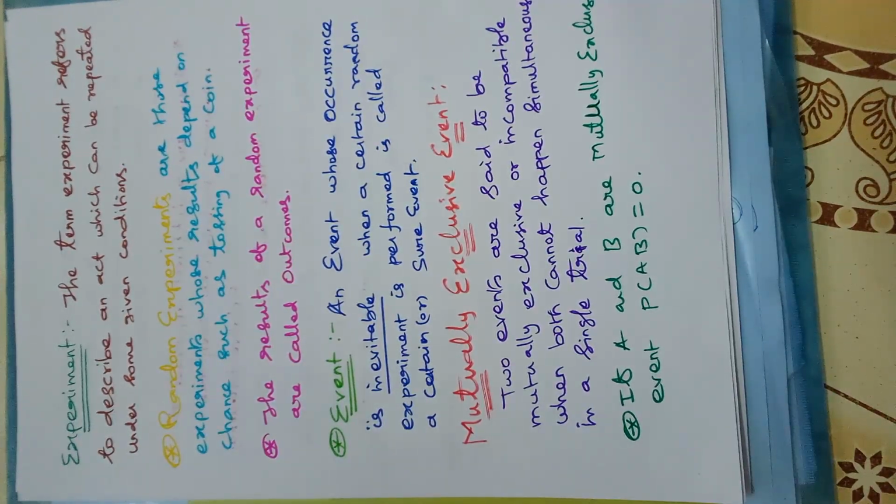We will see examples related to each definition after these definitions are over. A very important note: if A and B are mutually exclusive, then P(AB) equals 0. Sometimes P(AB) can be written as P(A intersection B).